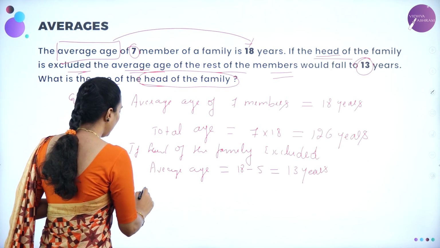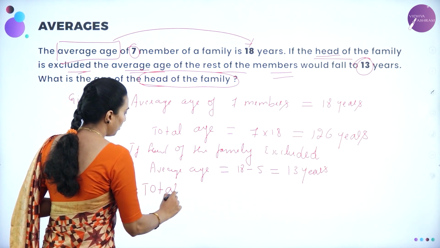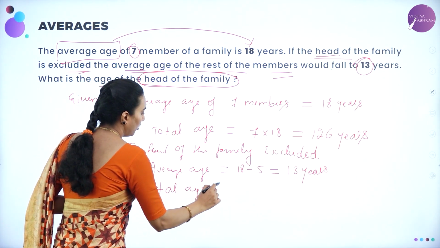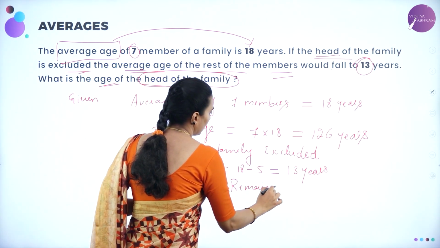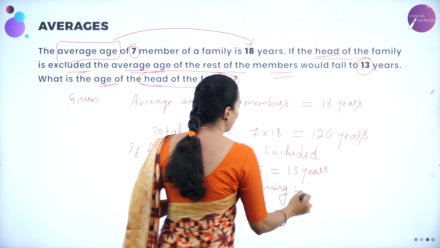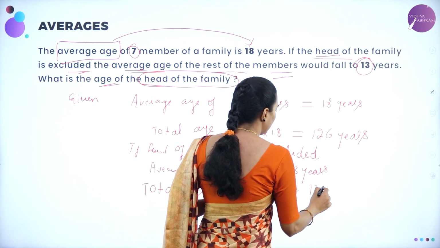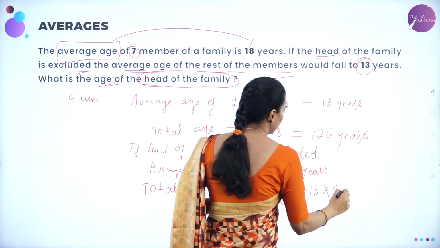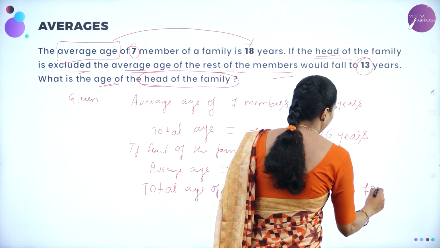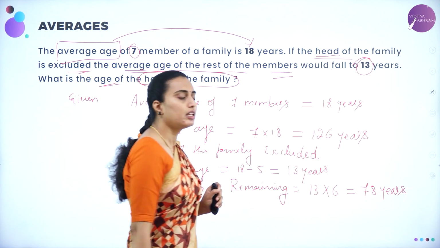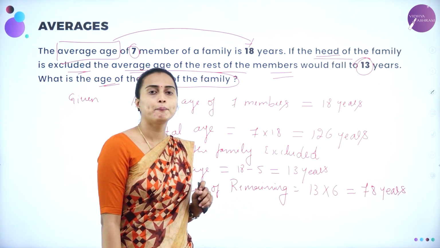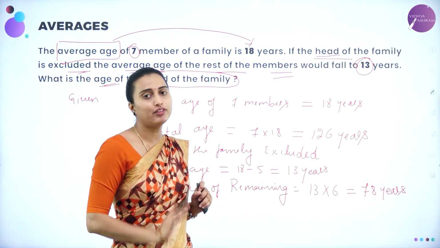Therefore, the total age of the remaining will be equal to, what is that? 13 into 6, correct? That is 78 years. Right? Now what have they asked? They have asked you to calculate the age of the head of the family.